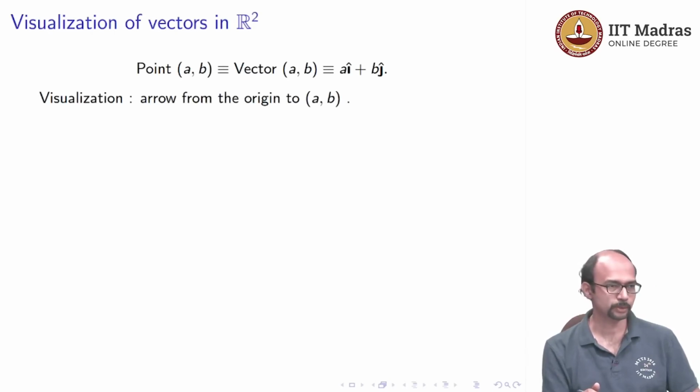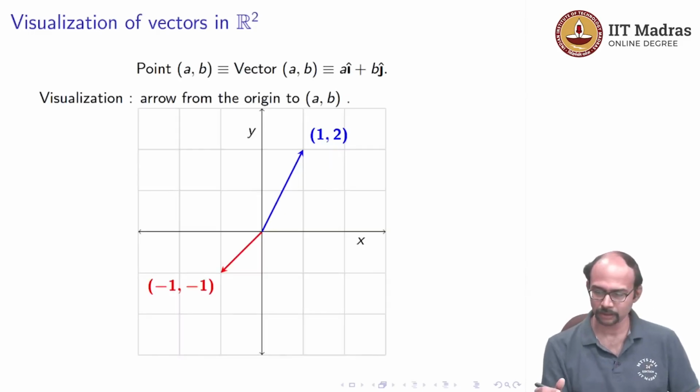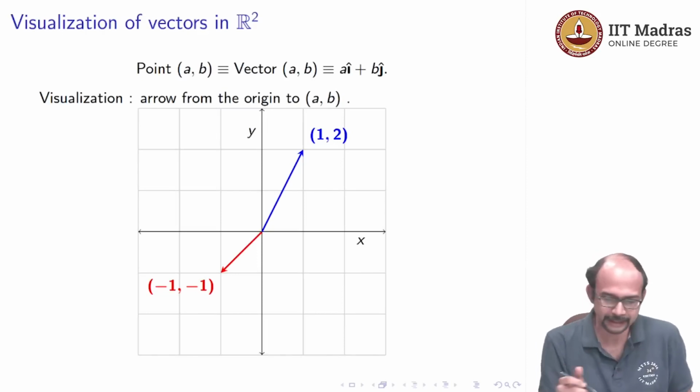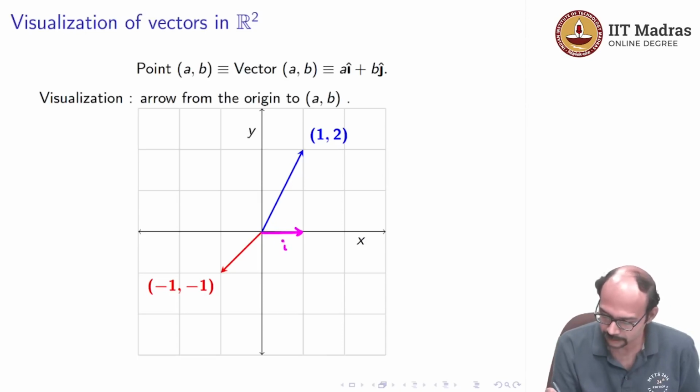So maybe I should not use vector. So i is an arrow on the x axis from 0, 0 to 1, 0, and j corresponds to an arrow on the y axis from 0, 0 to 0, 1. Okay. So maybe here is a picture. So what are i and j over here? So this is i, that i over there, and this is j.